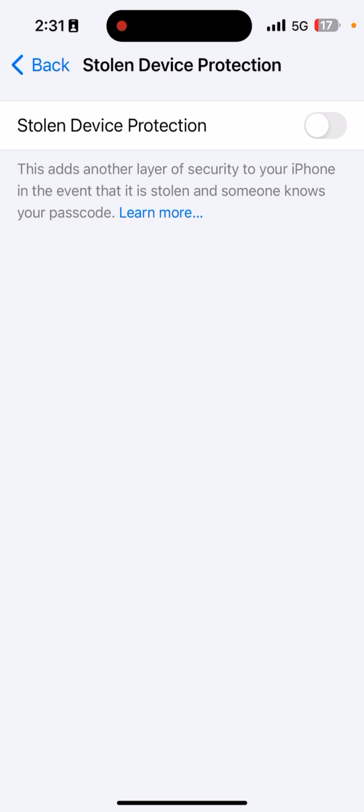If you are away from the familiar address of the phone, it will make you wait a 1-hour delay before you can turn off Stolen Device Protection, even with the Face ID authentication. At this point, you may turn off Stolen Device Protection, and then you can go back to the Find My iPhone setting and turn it off, then back on again.